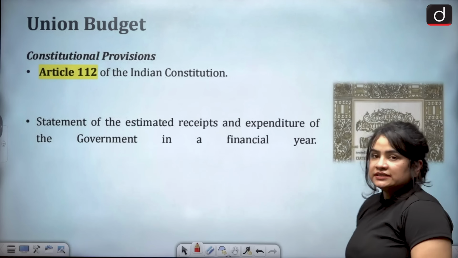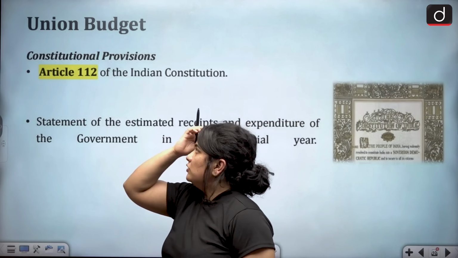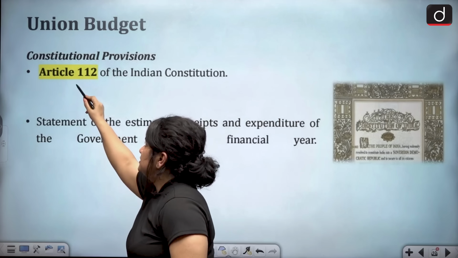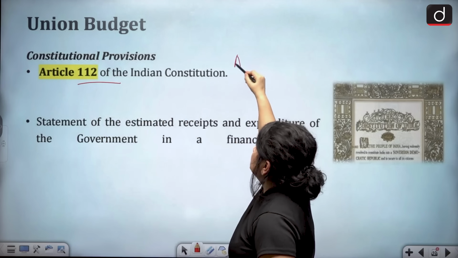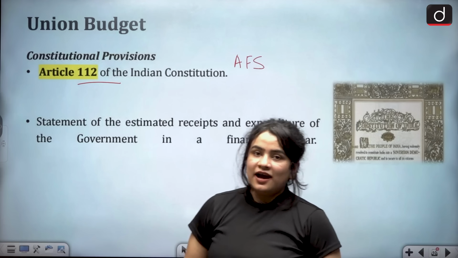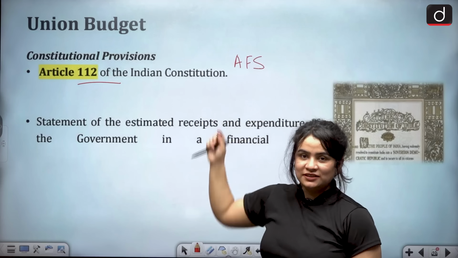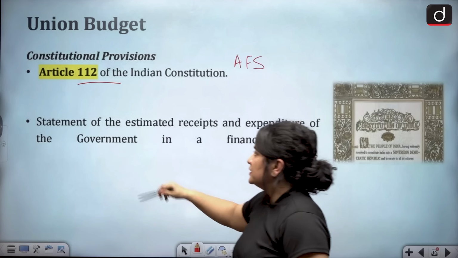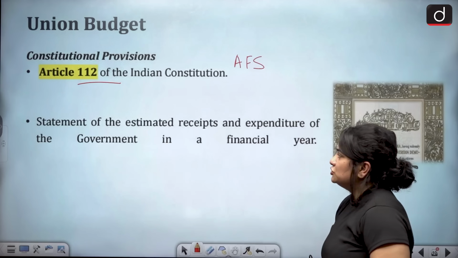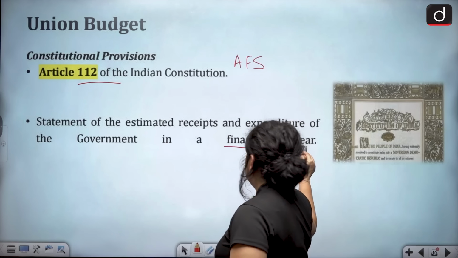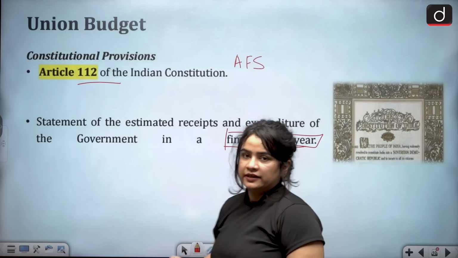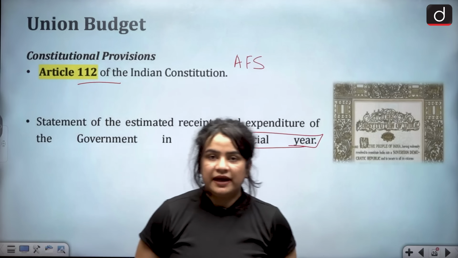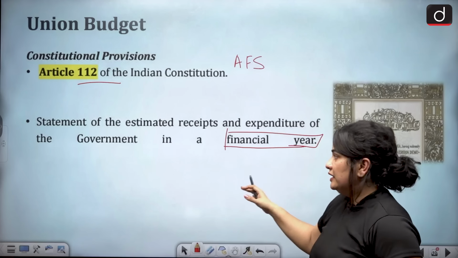Now, these were some of the questions that were asked. Let's also talk about some of the key features and constitutional provisions of the Union Budget. The Union Budget, also known as the Annual Financial Statement, is contained in Article 112 of the Indian Constitution. And like we said, the term budget is not used. It is Annual Financial Statement. Statement of the estimated receipts and expenditure of the government in a financial year. So, what is budget? It is a statement, a documentation of the amount or the monies received by the government and the monies spent by the government in a year.